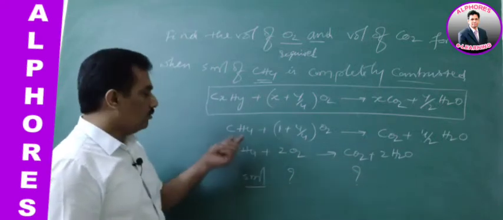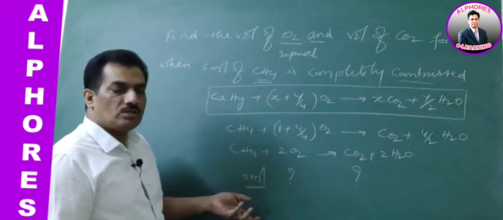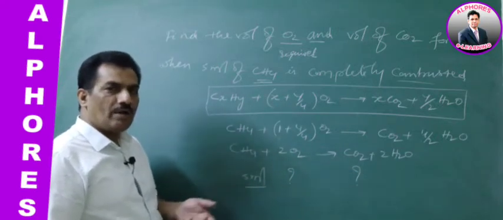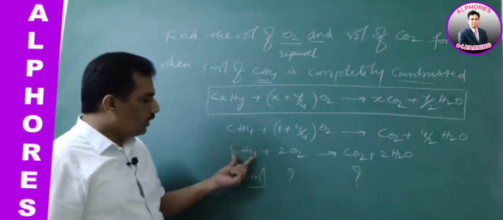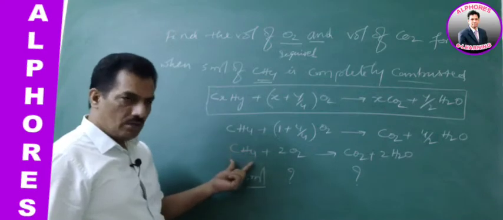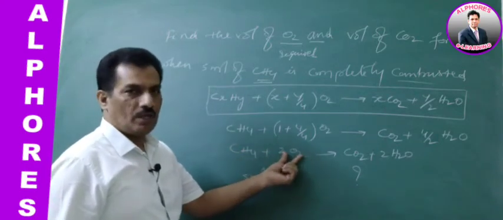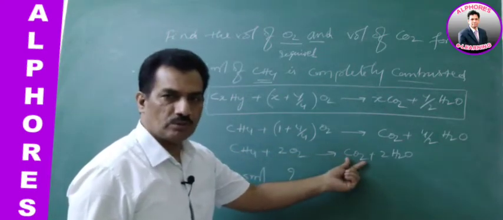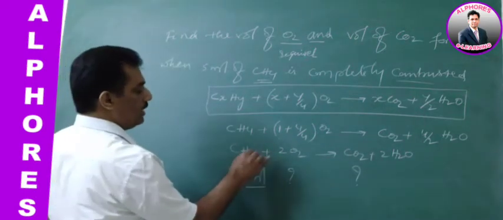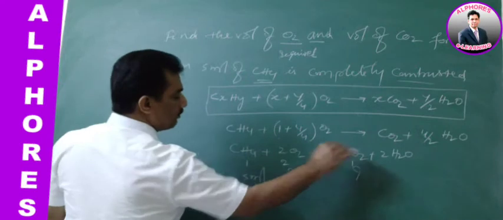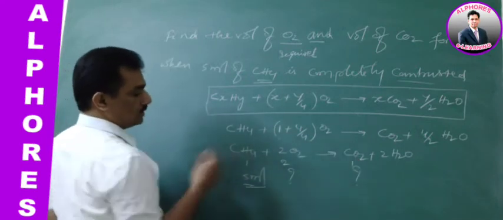As per Avogadro's law, equal volumes have equal numbers of moles or molecules. So 1 ml requires 2 ml of oxygen and forms 1 ml of CO2. When 1 requires 2 and forms 1, 5 requires how much?